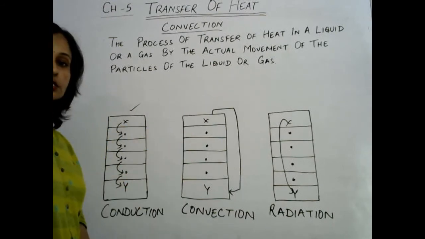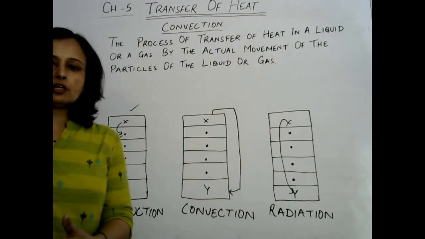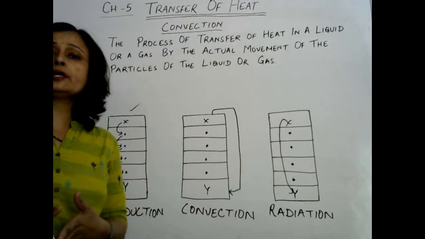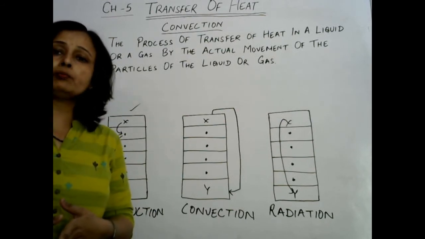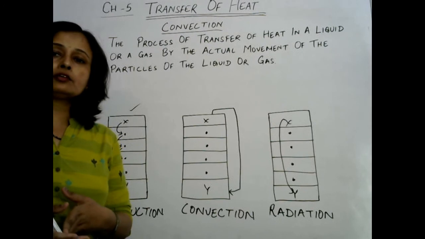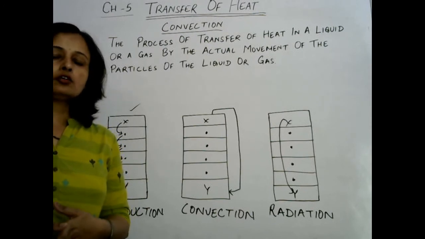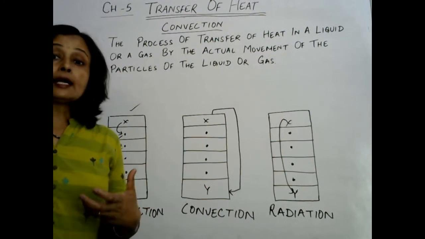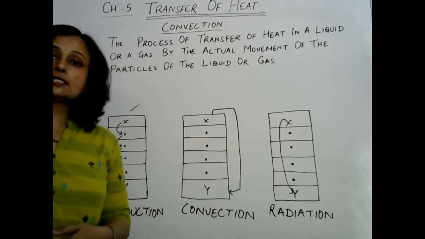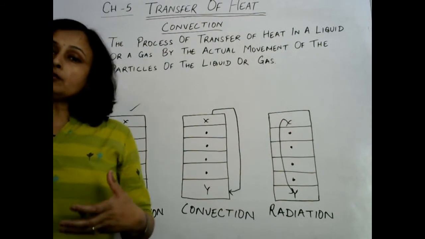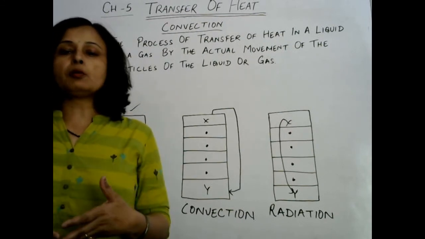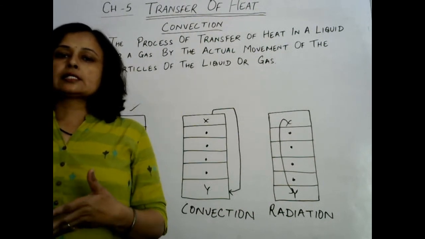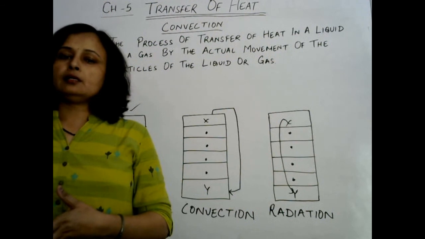So convection is a process of transfer of heat that takes place in liquids and gases by the actual movement of molecules, the actual movement of particles of the medium. Okay. Now we'll discuss sea breeze and land breeze.